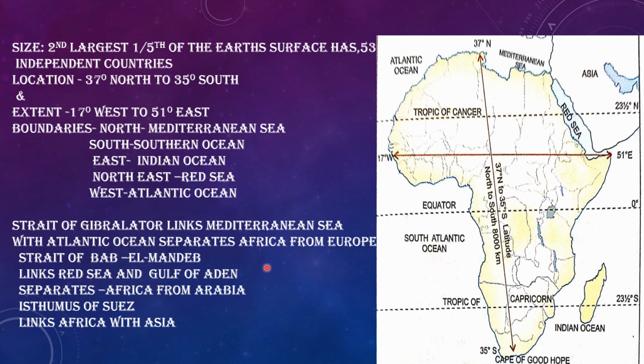Then we have another strait to the northeastern part of Africa, the Strait of Bab el Mandeb, which connects the Red Sea and the Gulf of Aden and separates Africa from the mainland of Arabia. So these are the water bodies present in and around the dark continent of Africa.